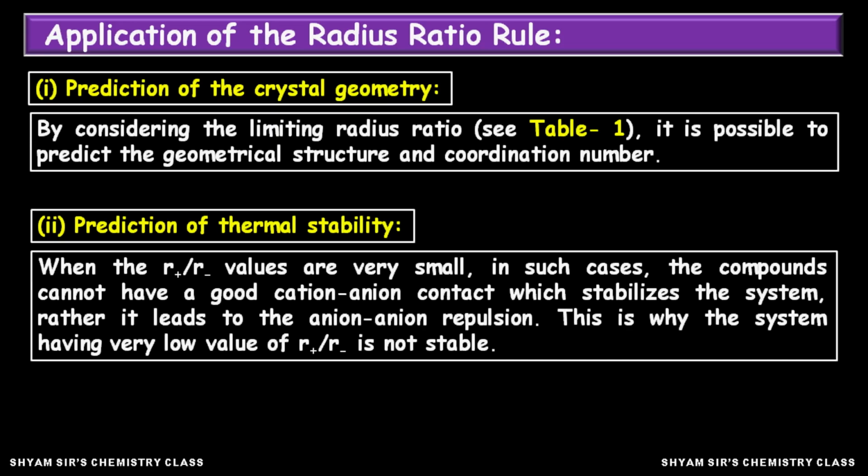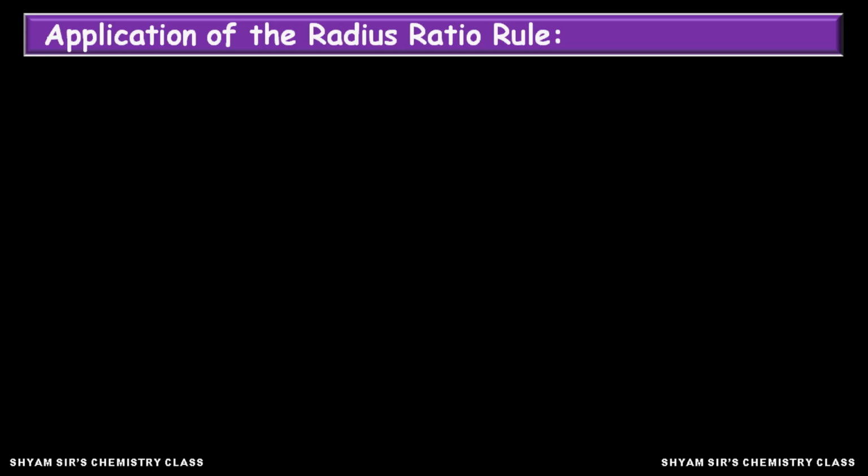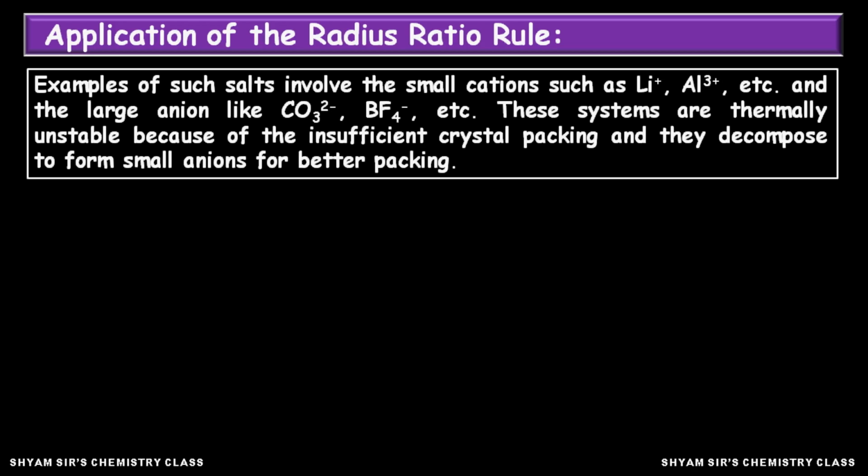Okay. Here I have shown you examples like lithium ion and aluminium ion. They are comparatively smaller cations, and the larger anions, carbonate and BF4 minus, are comparatively larger. Such systems are thermally unstable because of insufficient crystal packing, and they decompose to form smaller anions for better packing.